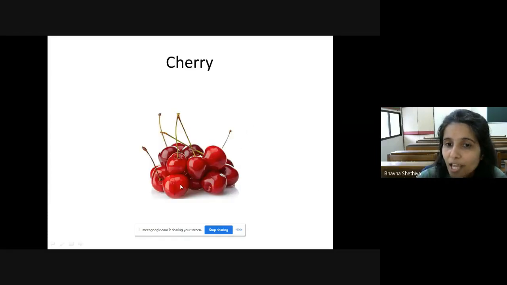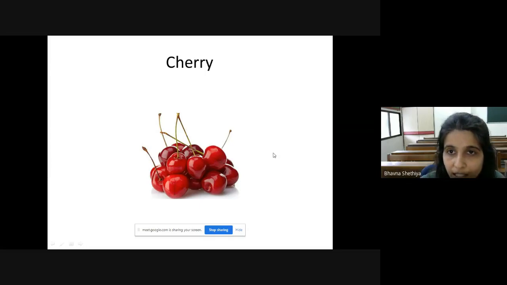Now see cherry. What is the color of cherry? Red, red. Yes. How many seeds does cherry have? It has one seed. And do you know, children, it is an energy boosting fruit. Yes, it gives you energy and it also helps in building your blood cells. Yes, it improves our blood cells.